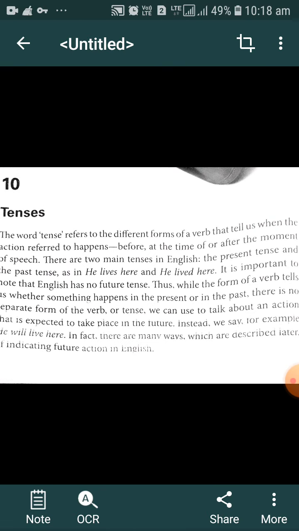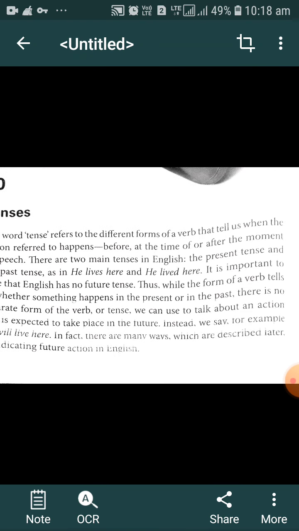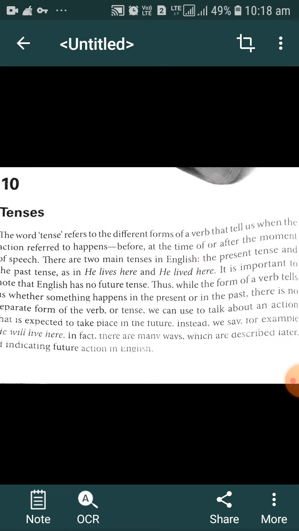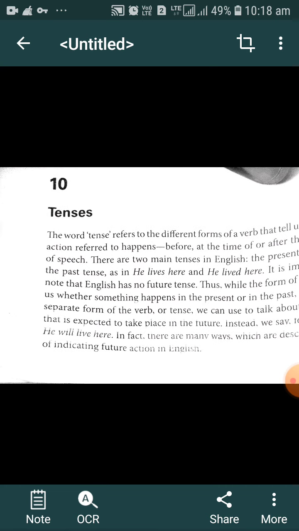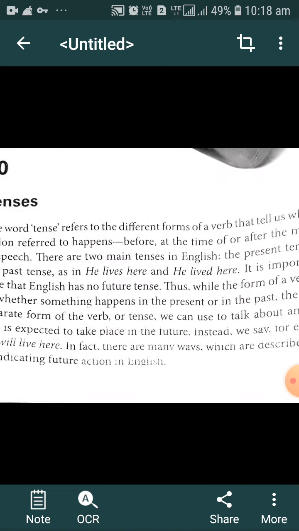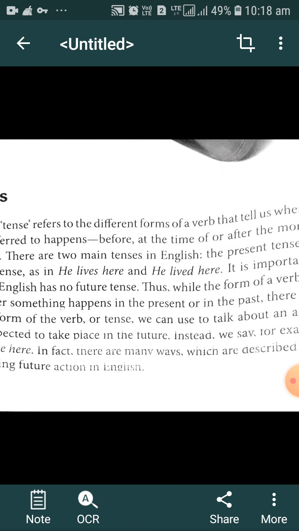What is tense? The word tense refers to the different forms of verbs that tell us when the action referred to happens: before, at the time of, or after the moment of speech. There are two main types of tenses in English, the present tense and the past tense, as in, he lives here and he lived here.